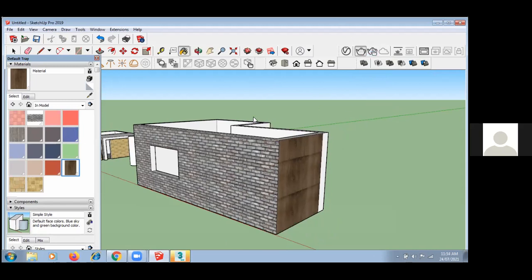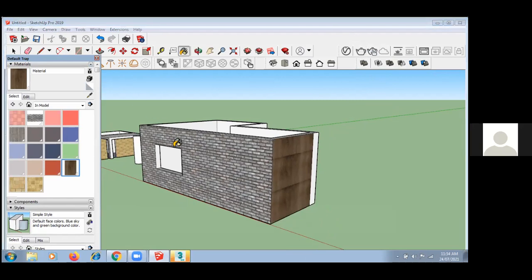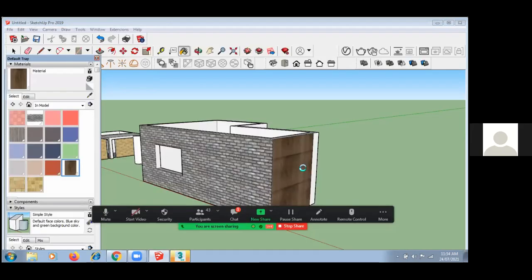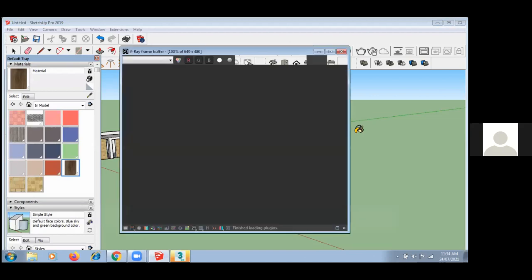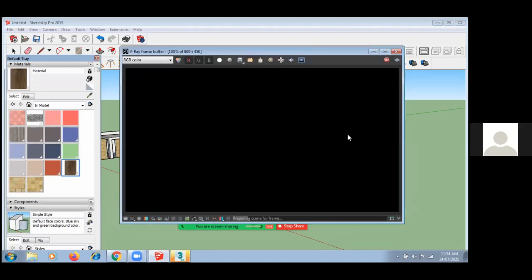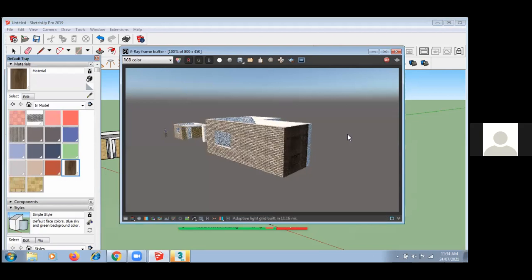Again, I am showing, one second. So this is my render output.